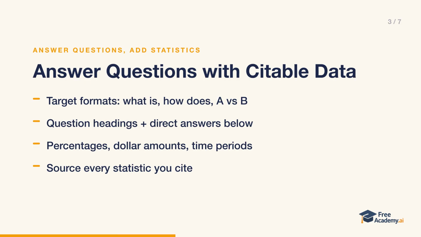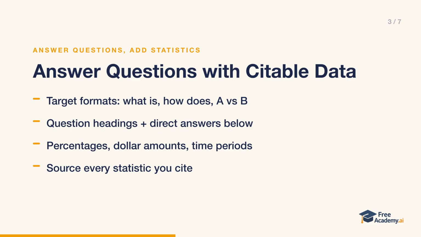Perplexity users ask questions, so structure your content to answer them. The common formats are: what is this topic? How does this thing work? What are the best options in a category? Should I take this action? And A versus B, which is better? A great pattern is a heading like, what is CRM software, followed by a direct definition, then subheadings breaking down key functions like contact management, pipeline tracking, communication logging, and reporting.